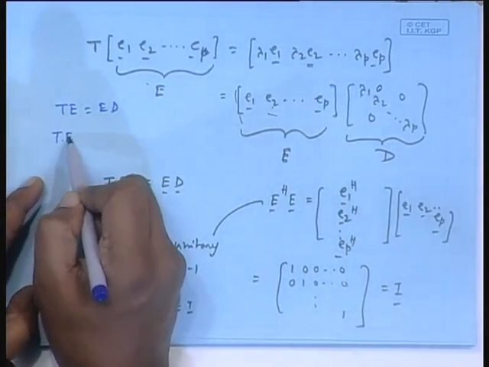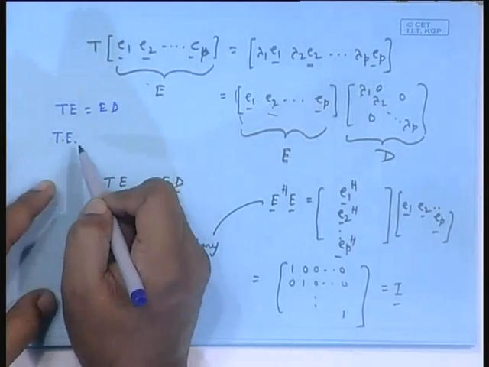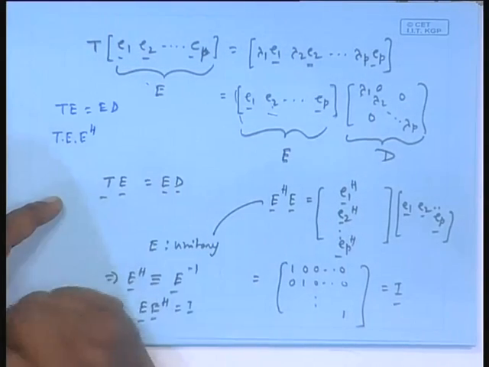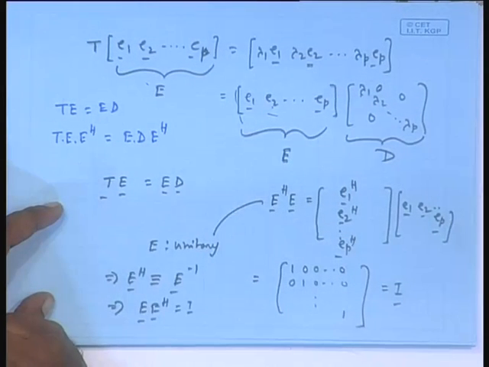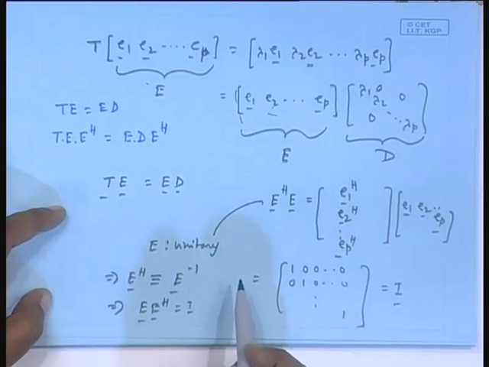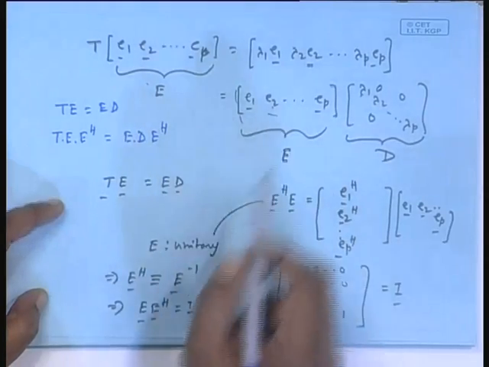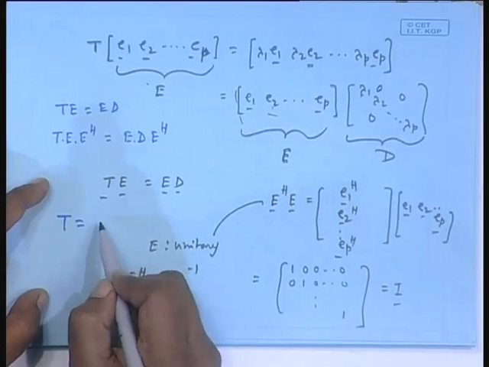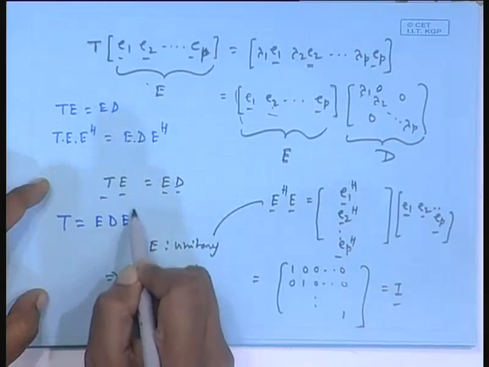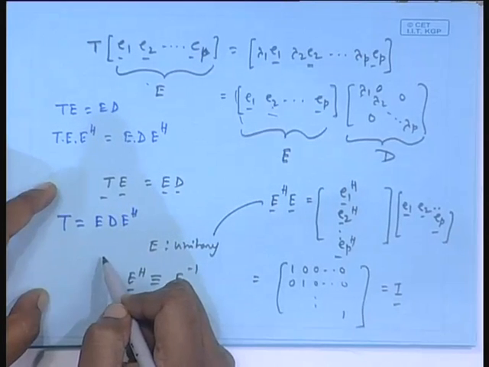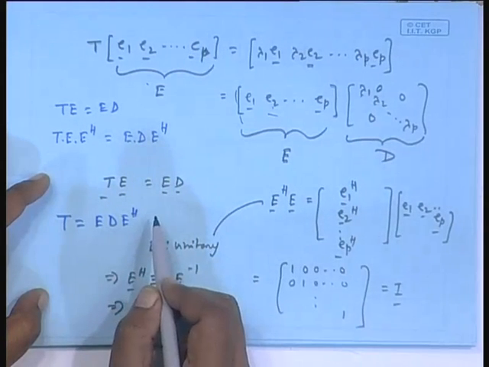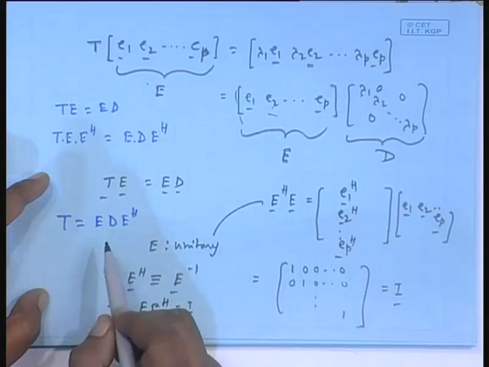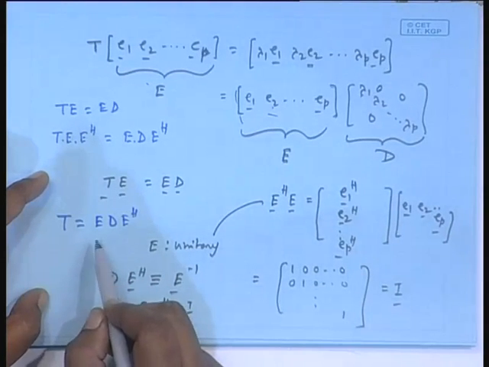So, if I now take this, multiply by another matrix E Hermitian here, also EDE Hermitian. But E E Hermitian cancels, I have told you unitary, and E Hermitian is the inverse of E. So, this is the main result: T can be written in this form, E D E Hermitian, where E consists of the eigenvectors normalized to unity, D consists of the corresponding eigenvalues, and this is the Hermitian transposition of E. E consists of eigenvectors, and E is a unitary matrix here.